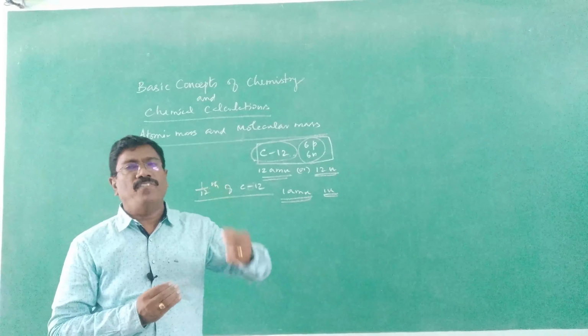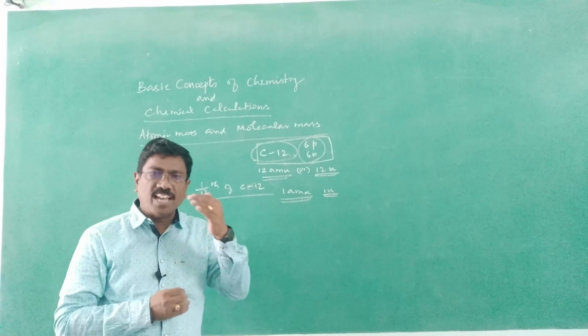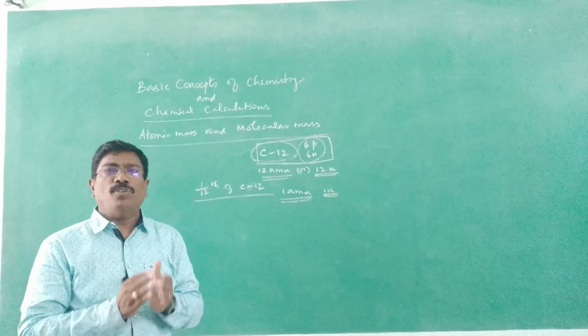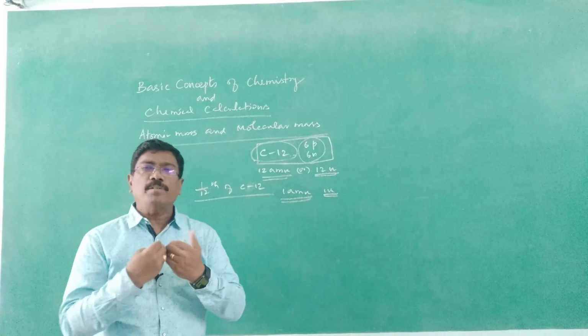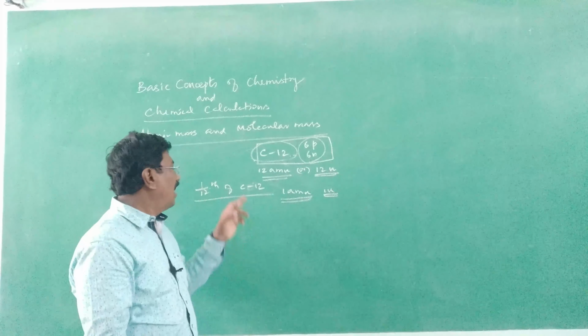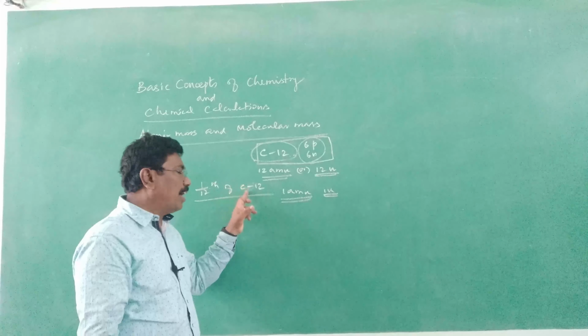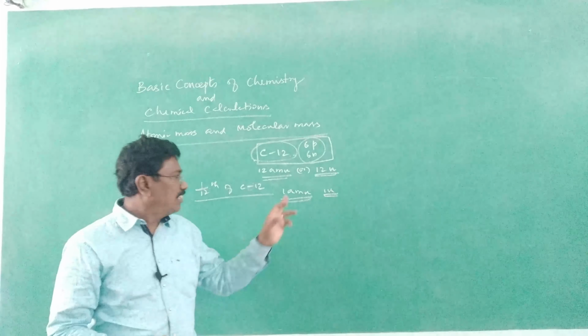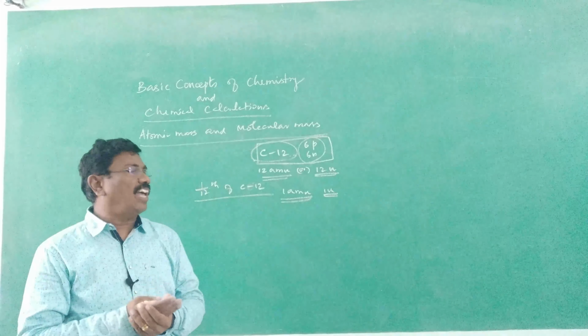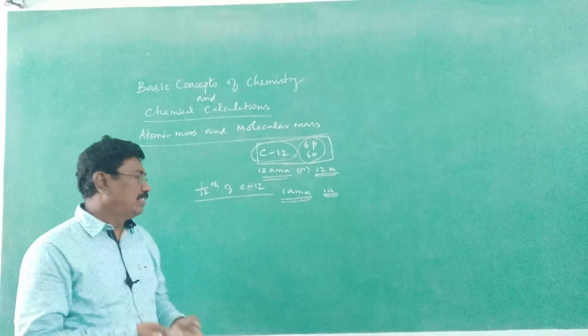Any atom of an element must have mass greater than this. And therefore, I can say how many times an atom of an element is found to be heavier than 1/12 of the mass of carbon 12. That is 1 AMU or 1 U. So this we call relative atomic mass.